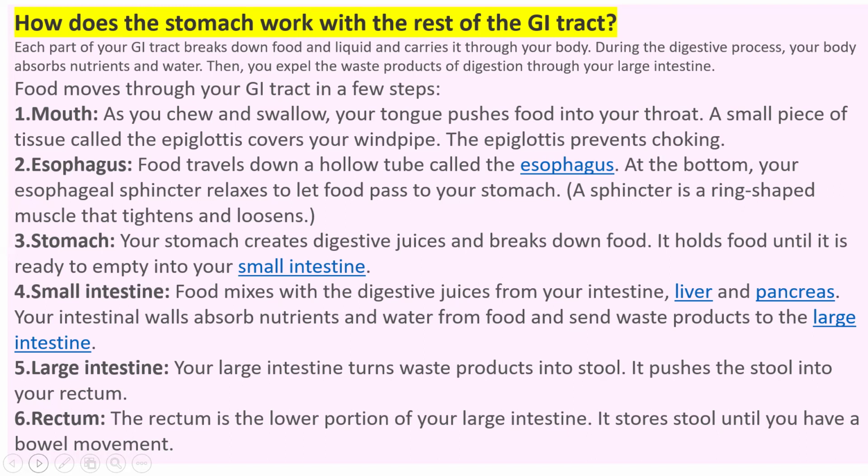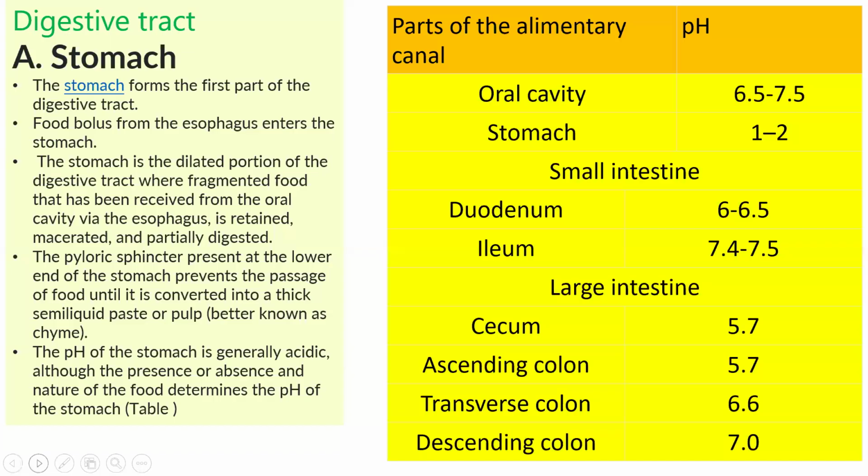With the help of an enzyme in the mouth, salivary amylase or ptyalin. In the stomach, the enzyme is pepsin. So it holds food until it is ready to empty out into your small intestine. So the digestive tract has three parts: stomach, small intestine, and large intestine. Then it passes to the large intestine.